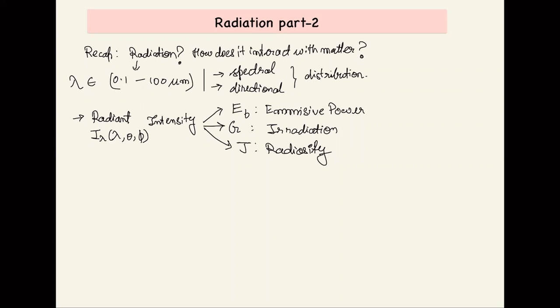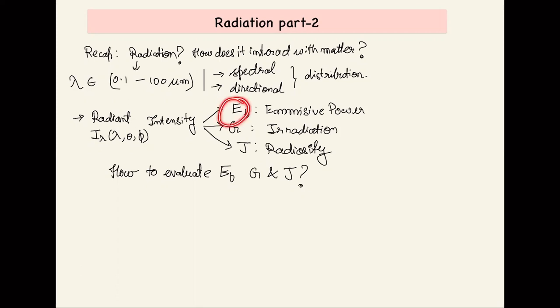We know all the formulas. Yesterday I showed a nice example where E_b as a function of lambda was given, and finding the total E_b using one of the formulas was asked. But to get E_b, we require lambda.